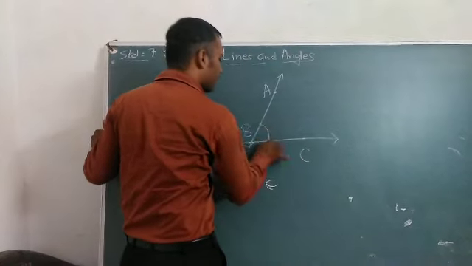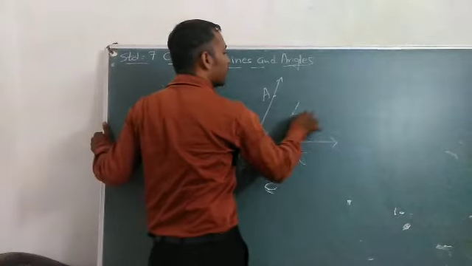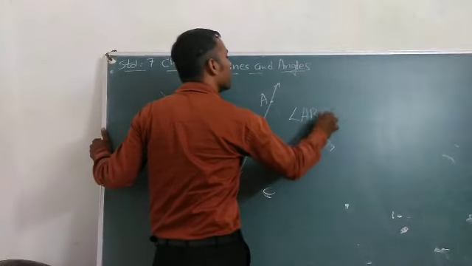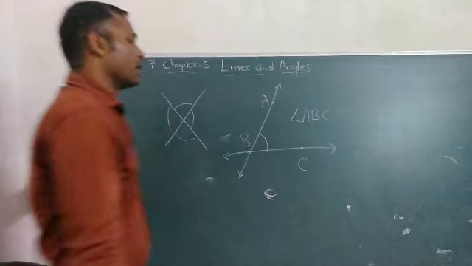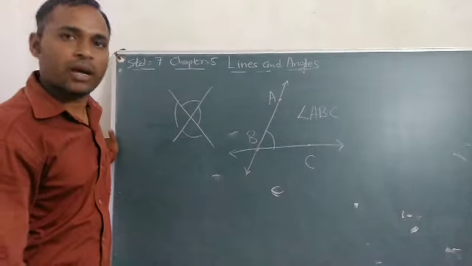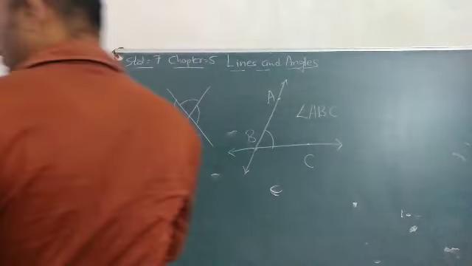This is your angle ABC, denoted by angle ABC. Okay, so now we move